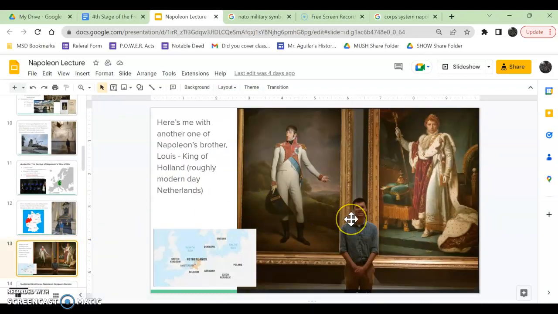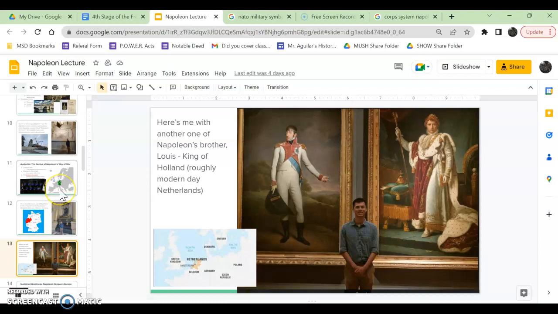And then, another part of the Confédération du Rhin was Napoleon's brother Louis. Napoleon defeats the Dutch and other things happen, and he makes his brother Louis king of Holland. So this idea of Napoleon just getting rid of the monarchs of France and putting his own brothers and sisters as the kings and queens of these territories is a bit not egalitarian, at the very least.